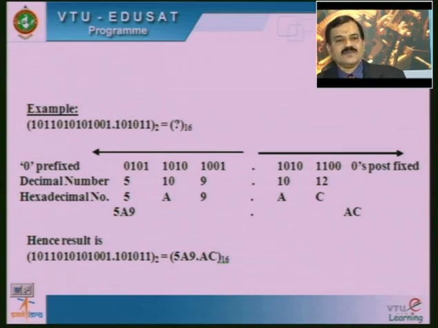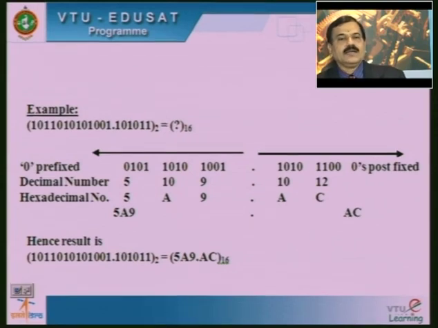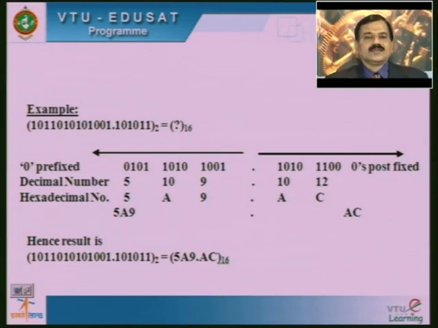Hence after that we are going to find the decimal equivalent of those groups. For example, the LSB group before the decimal point, 1001, can be written as 9, 1010 can be written as 10, and 0101 can be written as 5. And similarly after the decimal point, 1010 can be indicated as 10 and 1100 can be indicated as 12.